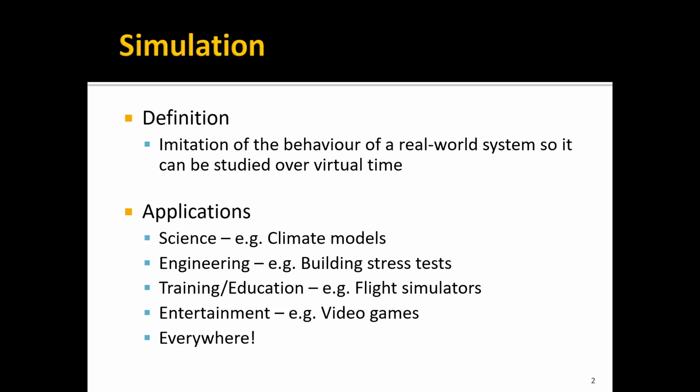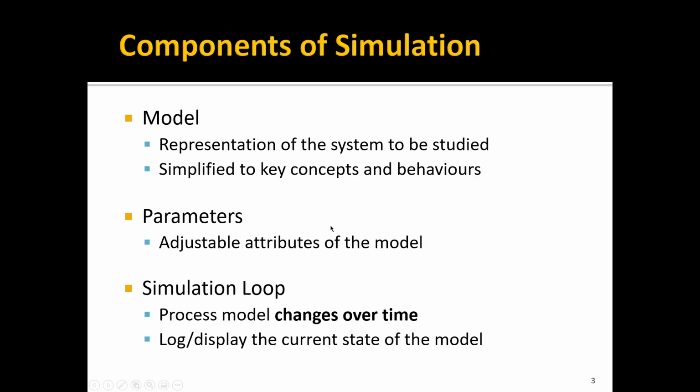So there are lots of reasons to want simulations and reasons to be careful when we are studying simulations as well. But let's take a look at some parts of a simulation. The component parts of a simulation are the three things here: the model, the parameters, and the simulation loop. So the model is comprised of algorithms and equations that describe the behavior of some real system. The model focuses on trying to represent the relevant details or the mechanics of the real system while trying to abstract away all of the unnecessary, maybe superfluous parts.